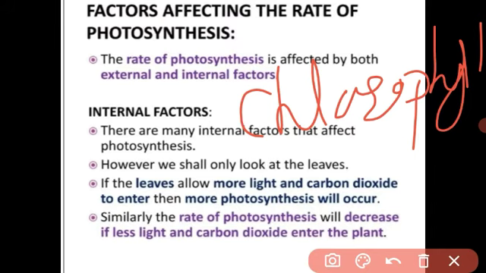Next is the protoplasm. Protoplasm is one of the most important. Dehydration of the plant: if there is no water, there is no photosynthesis, and the rate does not increase in the plant. And next is the surface of the leaf. If there are very thick cuticles, these thick cuticles do not absorb the sunlight, the sunlight does not enter the leaf, and there is no photosynthesis process.